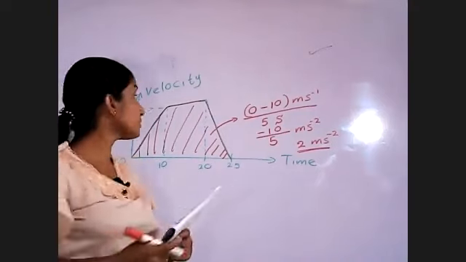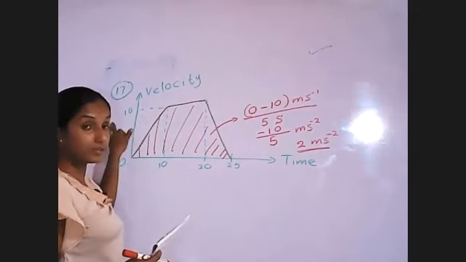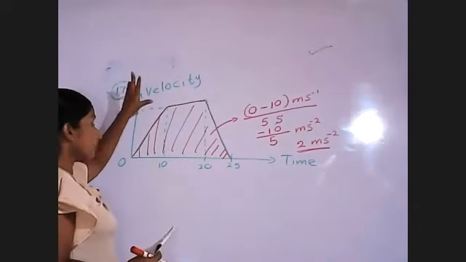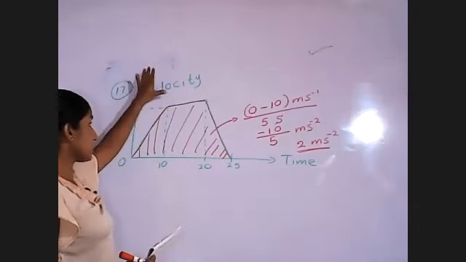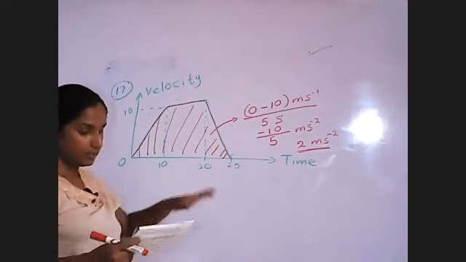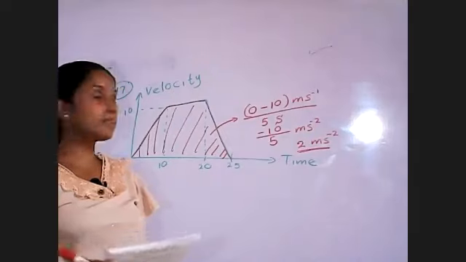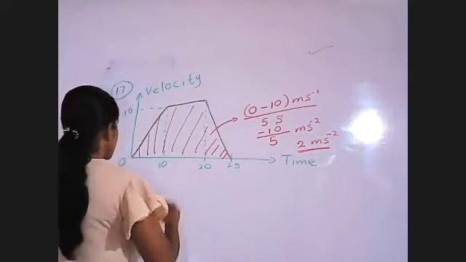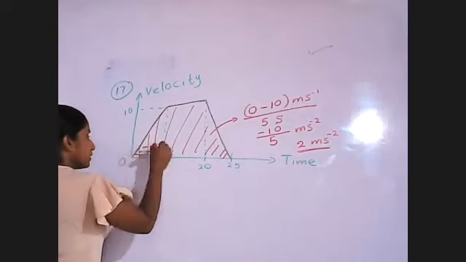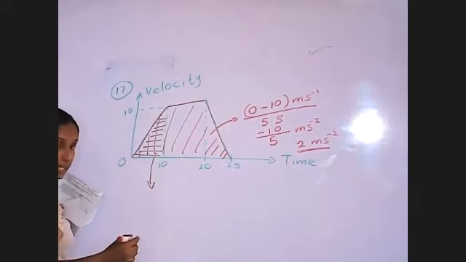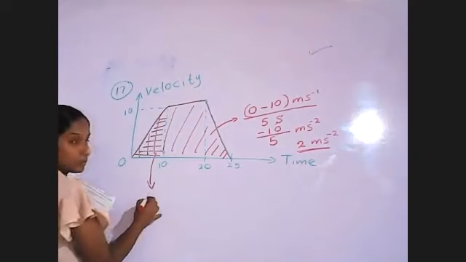Then the third one. Because this is a velocity time graph, not a displacement time graph, don't mix up these things. When you are given a graph, first check the two axes. Third one: the acceleration of the object is 10 meters per square second. We will see, acceleration means this part. Acceleration means again the change of velocity.